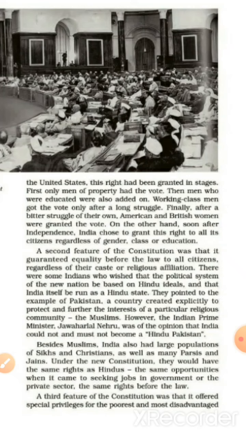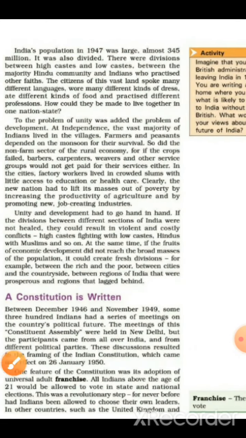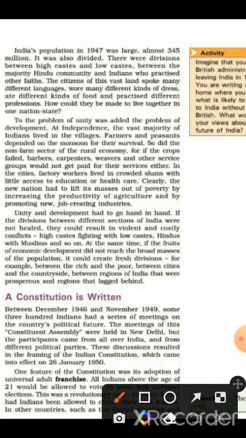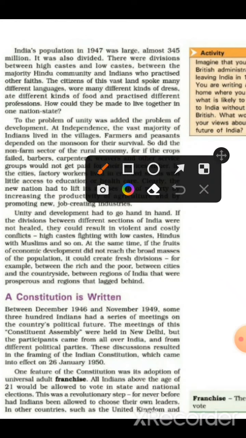On the other hand, soon after independence, India chose to grant this right to all its citizens, regardless of gender, class, or education. So, the first feature of the Constitution is its adoption of universal adult franchise, that all Indians above the age of 21 would be allowed to vote in state and national elections.